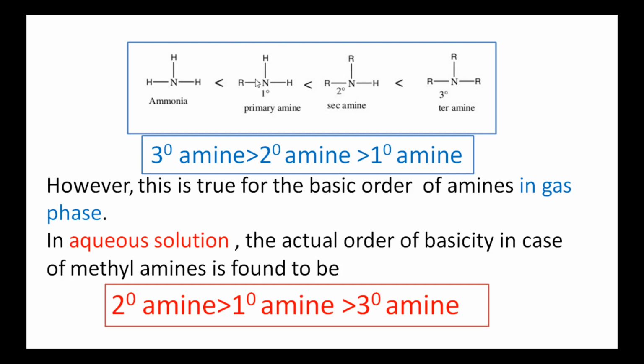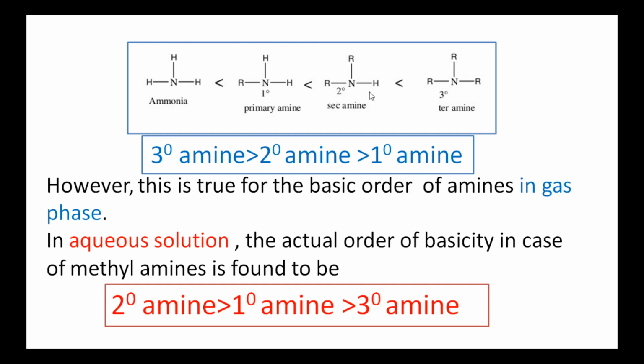But in primary amines, one alkyl group is attached to the nitrogen atom. Alkyl group is a plus I effect group. So this group releases the electrons to the nitrogen atom. Hence the availability of lone pair of electrons on the nitrogen atom increases for protonation.